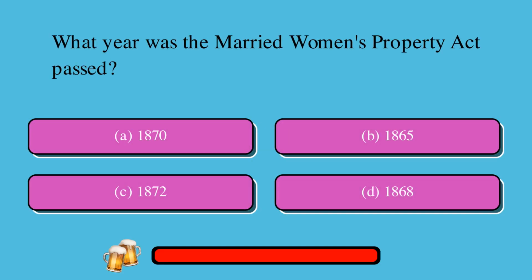What year was the Married Women's Property Act passed? Is it A, 1870, or B, 1865, or C, 1872, or D, 1868? The correct answer is A, 1870.